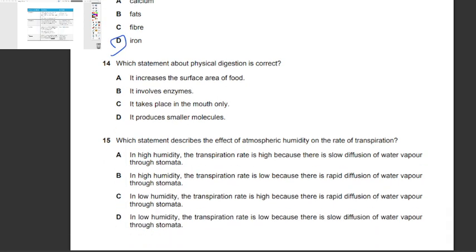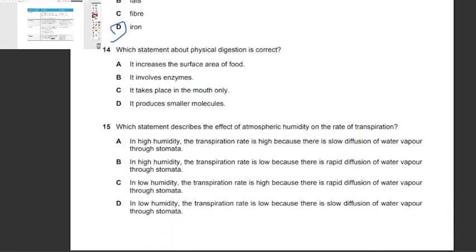Question 14. Which statement about physical digestion is correct? Okay, physical digestion.